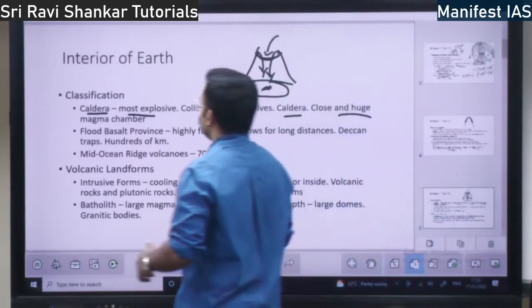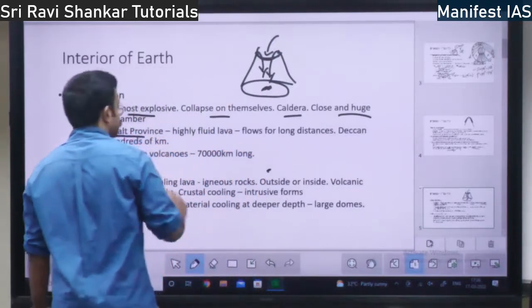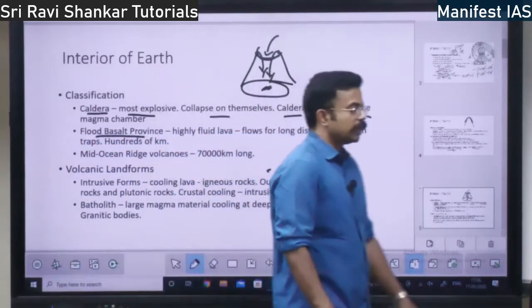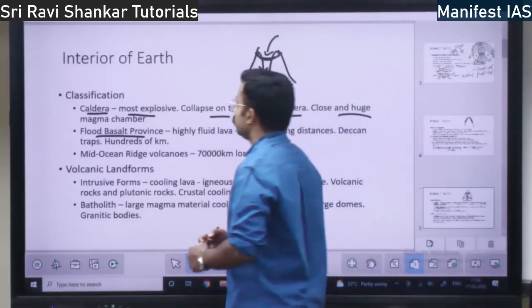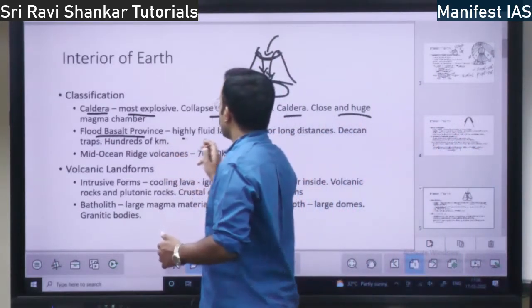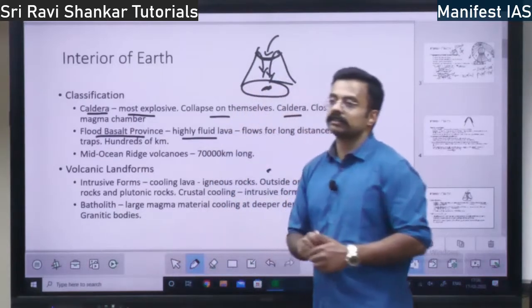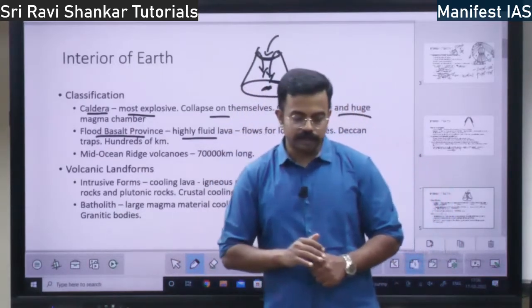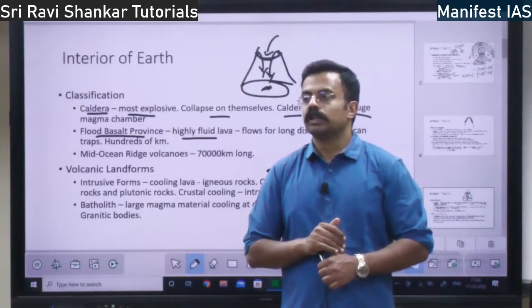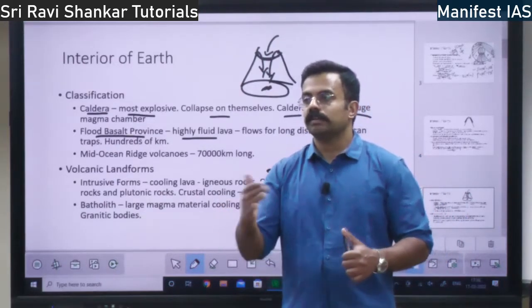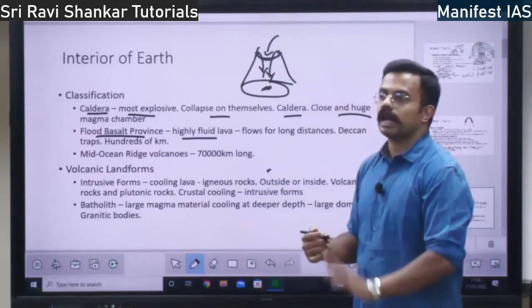Next you have the flood basalt province. What is a flood basalt province? This is highly fluid lava. If you want to understand the flood basalt province, take the example of the Deccan Plateau. Where is it? In the southern Indian peninsula.